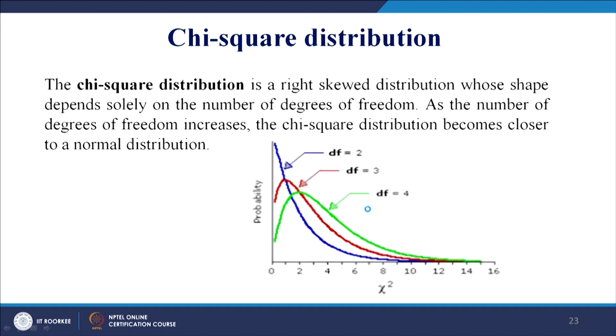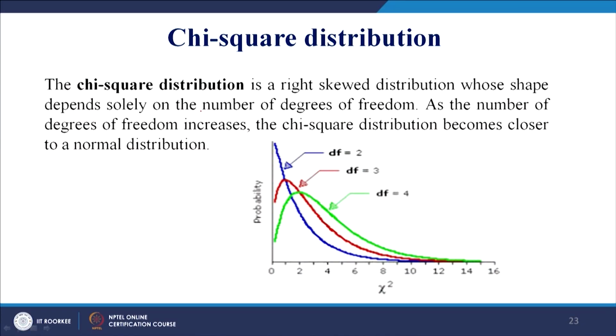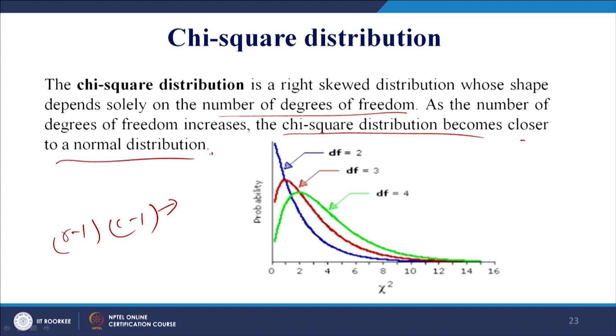Okay. Now, how does this chi-square distribution look? The chi-square distribution is a very skewed distribution to the right. It is a right-skewed distribution whose shape depends solely on the number of degrees of freedom. As the degrees of freedom increases, so when (r minus 1) times (c minus 1) goes on increasing, this distribution becomes more like a normal distribution.